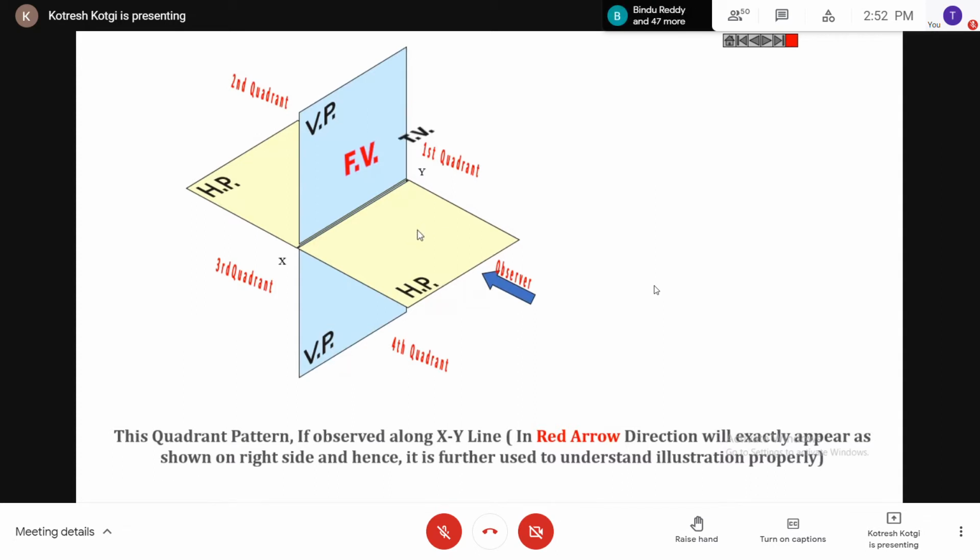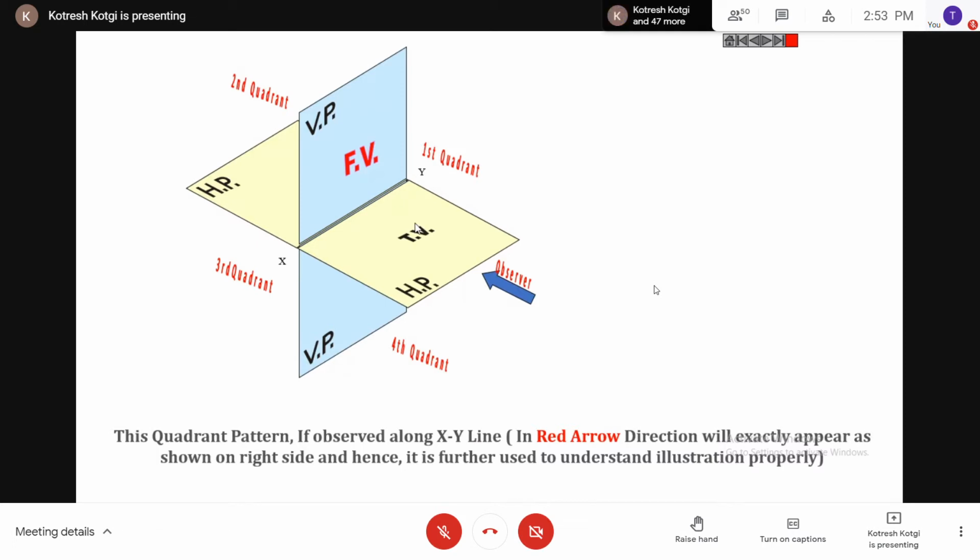Horizontal plane. What is the view we get on the horizontal plane? Top view. Front view always on the vertical plane, top view always on the horizontal plane. Any doubt in that?